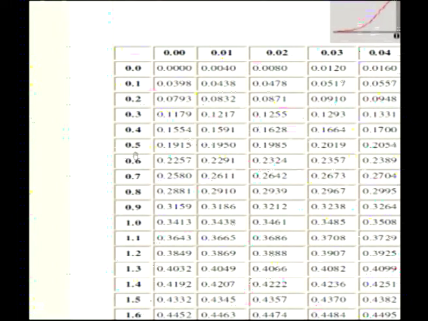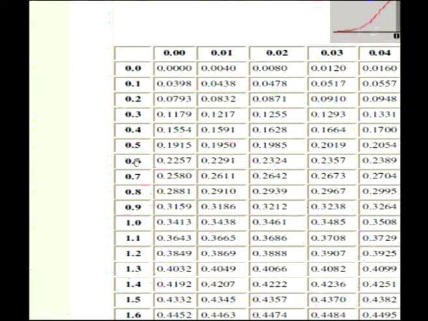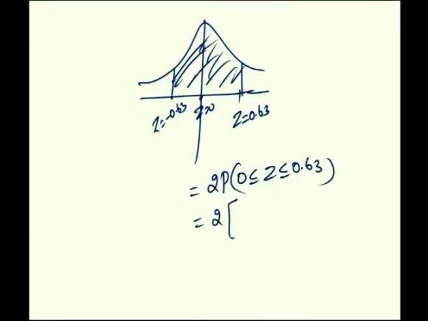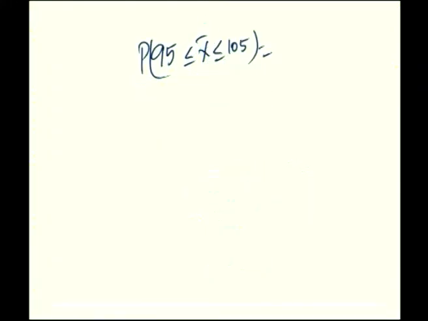For 0.63 we have 0.6 and, corresponding to 3, 0.2357. So, this is equal to 2 times 0.2357, which is equal to 0.4714. Hence, we have got the answer for the sampling without replacement case. We have P of 95 less than or equal to x bar less than or equal to 105 equal to 0.4714.